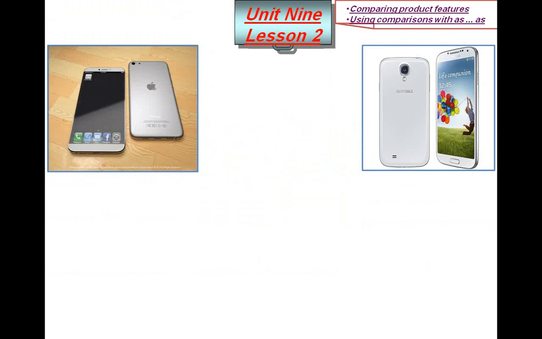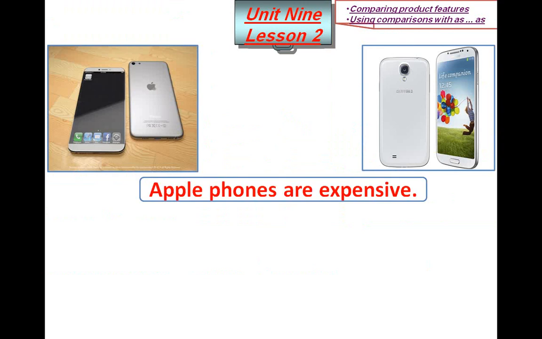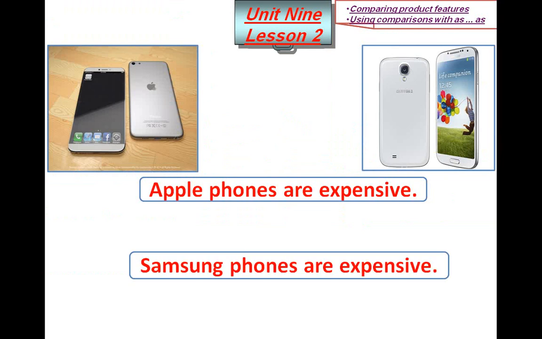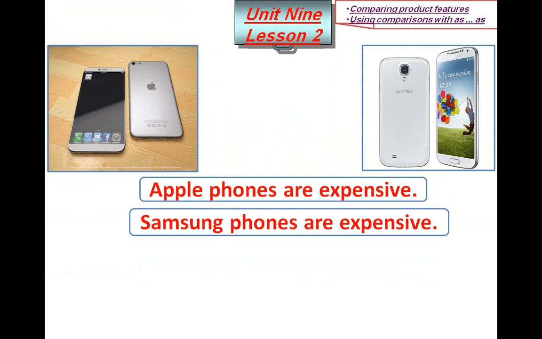First, we have two different pictures. On the left, we have a picture of Apple phones, and on the right, we have a picture of Samsung phones. So, the first sentence, Apple phones are expensive. The second sentence, Samsung phones are expensive as well. So, if I want to make these two statements in just one sentence, how can I make it?